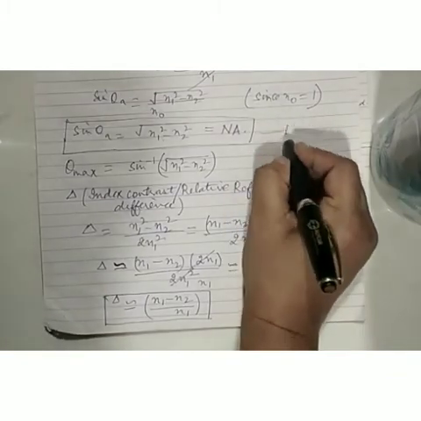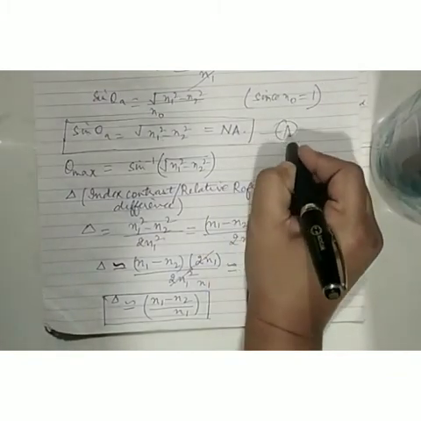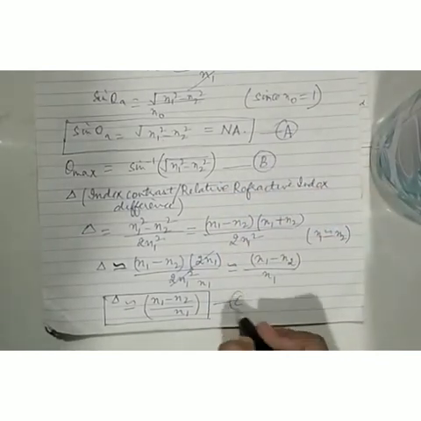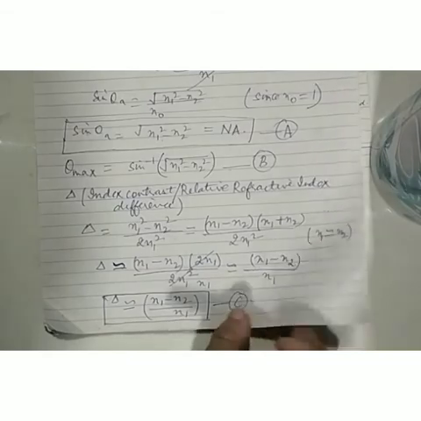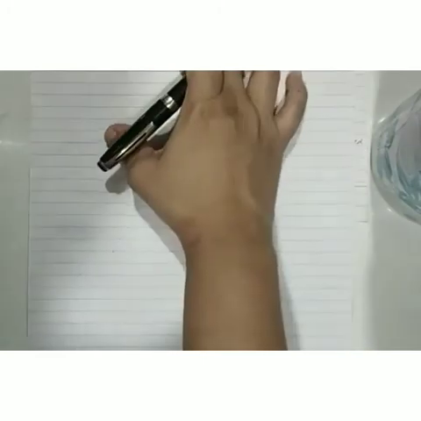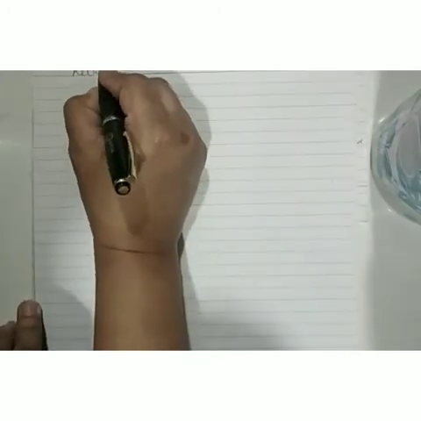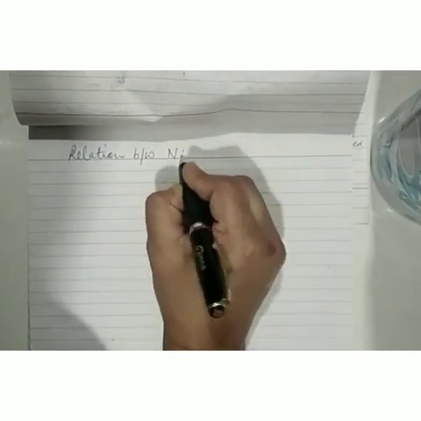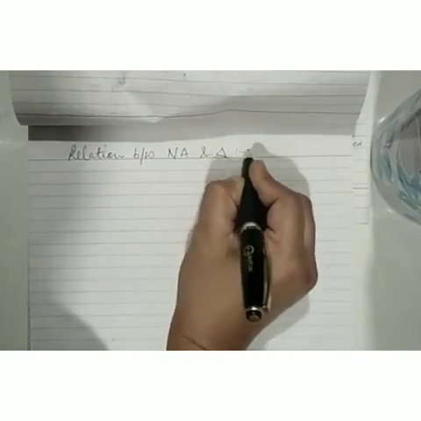So this is one equation. This is a very important equation. Let's say equation A, equation B, equation C. Now one more thing: let's say I want to find out the relation between numerical aperture and delta. Can I do that?